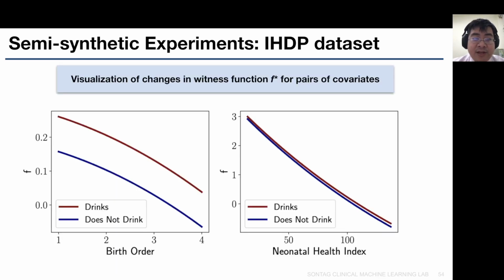In addition, we visualize the witness function f star for pairs of covariates in this semi-synthetic experiment. In the left panel, we can see that f is largest when the mother drinks and the birth order is small. And for the right panel, we can see that irrespective of whether the mother drinks, as long as the neonatal health index for the infant is low, then we have a large bias.